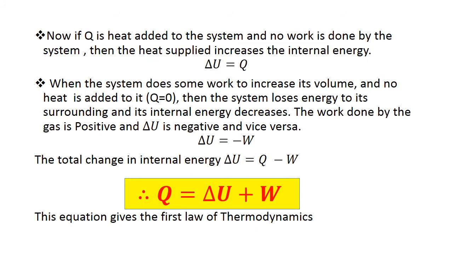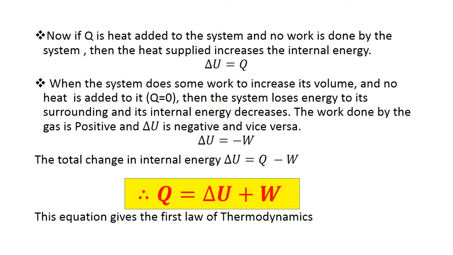Now if we assume that Q amount of heat is added to the system, or given to the system, and no work is done by the system, that means the gas does not expand, there is no change in the position of the piston, then the entire heat supplied will increase the internal energy. So we can write the change in internal energy, delta U, is equal to Q, because the Q amount of heat is only increasing the internal energy.